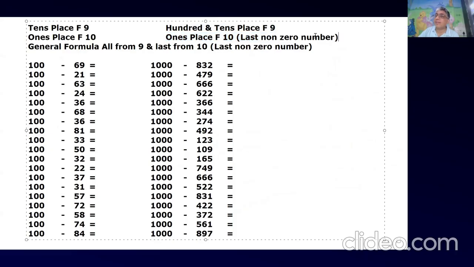If there is a 0, I'll show you. In general the formula is all from 9, last from 10, the last non-zero number, right?